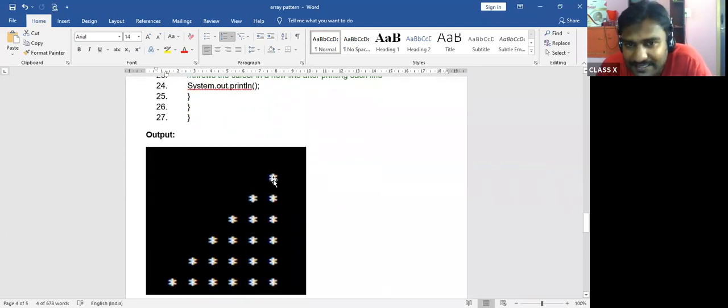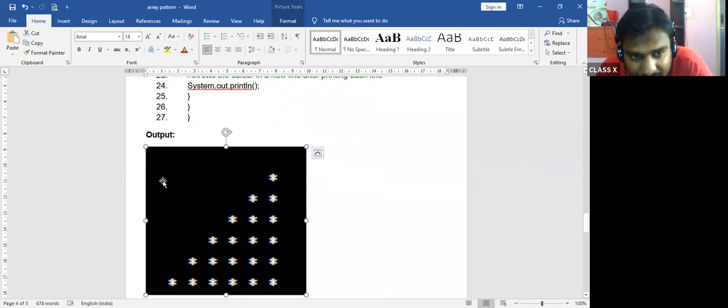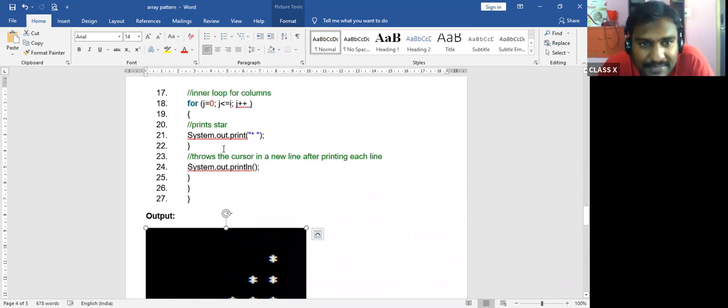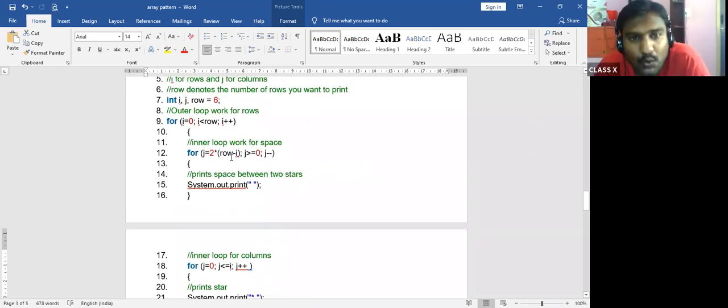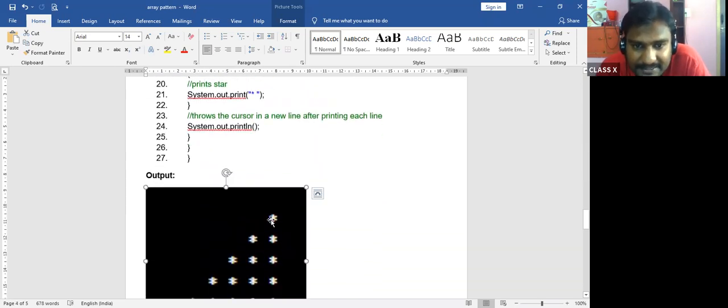So the first one is 1 star. But here 5 empty spaces are there. Correct? Yes. And here 4 empty spaces are there. For that only, j is equal to 2 into row minus i. j is equal to 2 into row minus i is 0. 2 into 0 is 0. So the first one it is 0 only.